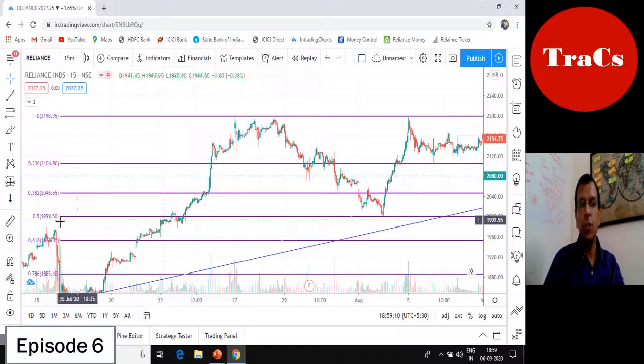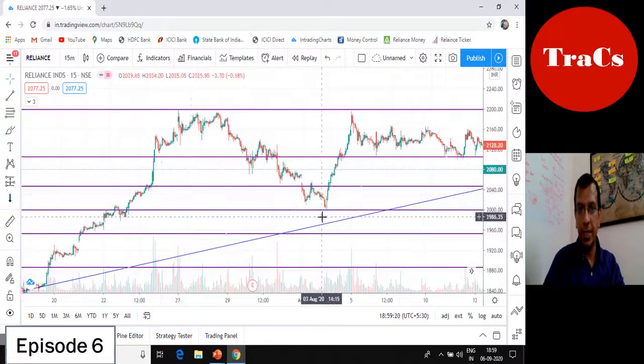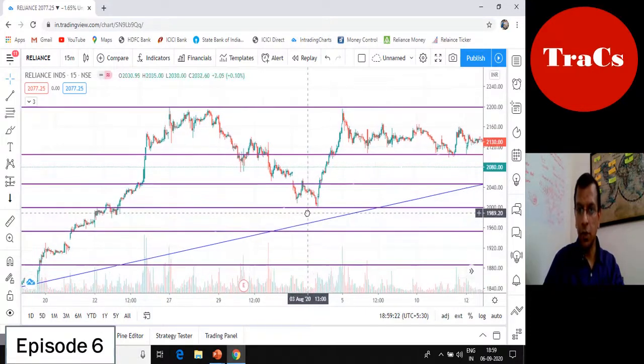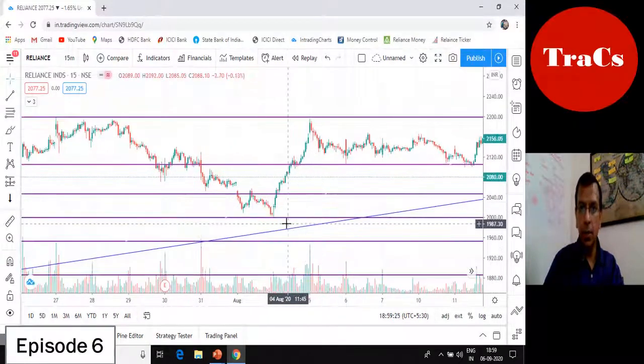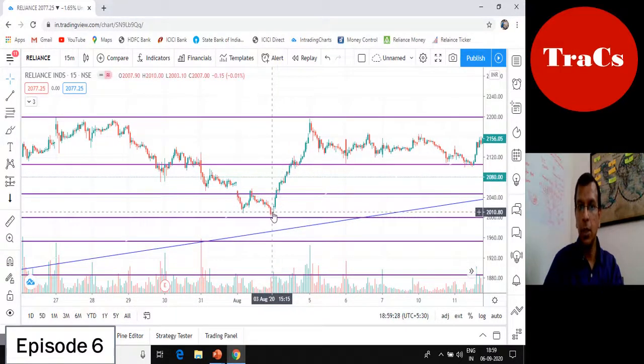Now, as I had mentioned, 0.5 is included merely due to its emotional significance and the history and past experience in the stock market. So now if we look at the Reliance stock once again, this is somewhere around 4th of August. You will see at 0.5 fib level, you can see one spinning top, second spinning top, and then a bullish engulfing. Now, if you remember my second episode once again, whenever we have a spinning top, we have to wait for a bullish signal to form before we can enter the stock.